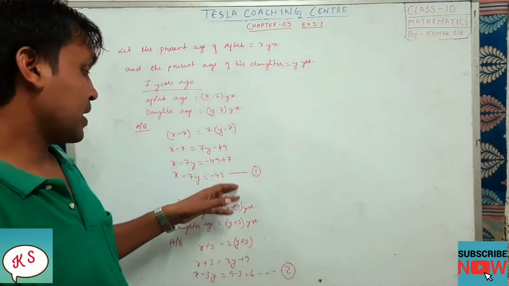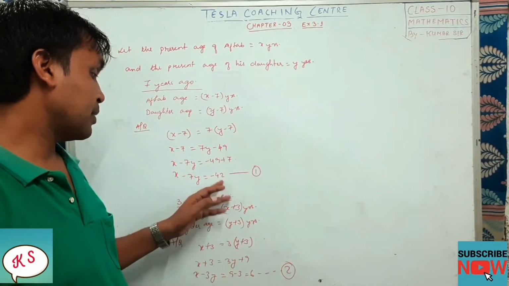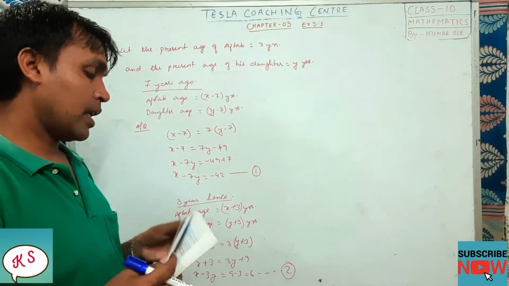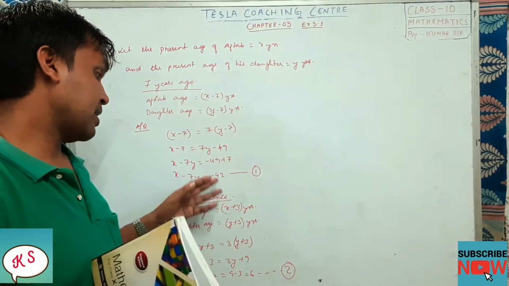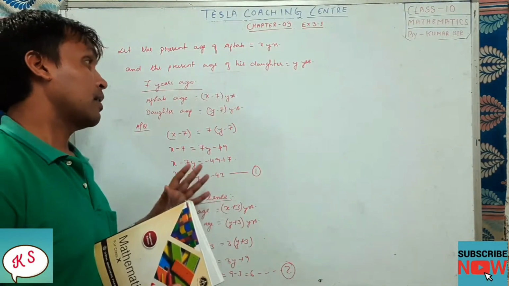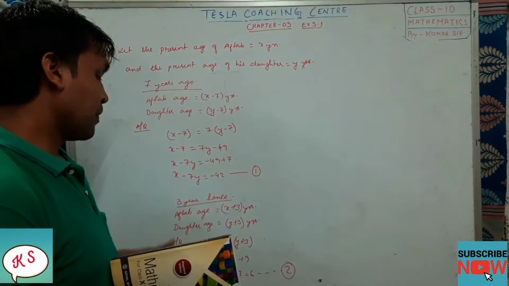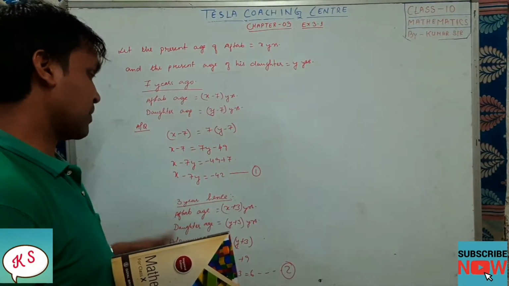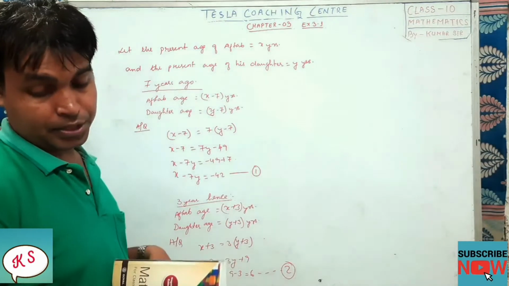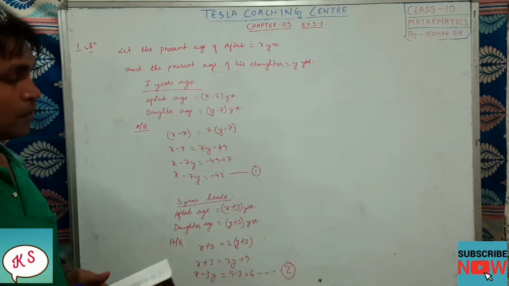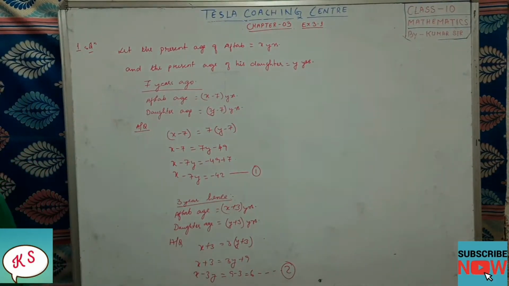So we have represented it algebraically. This is the algebraic representation, and graphically, they are also asking us to represent these conditions graphically. So of course we will represent it, but this is the algebraic representation. Hope you are understanding it. Now we shall go for graphical representation.